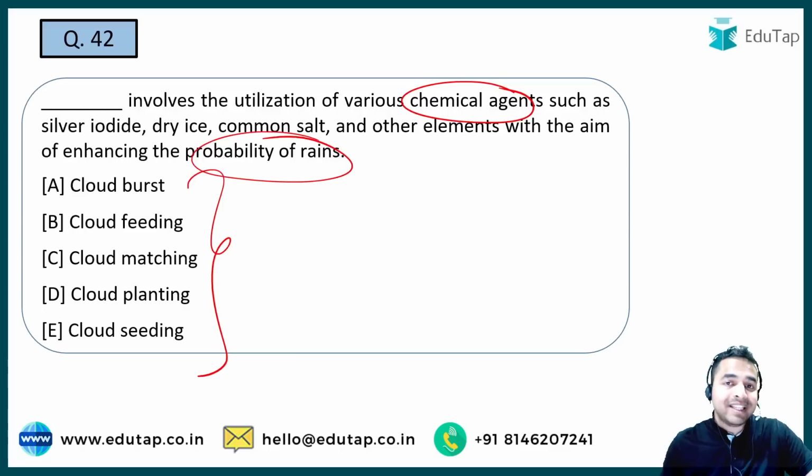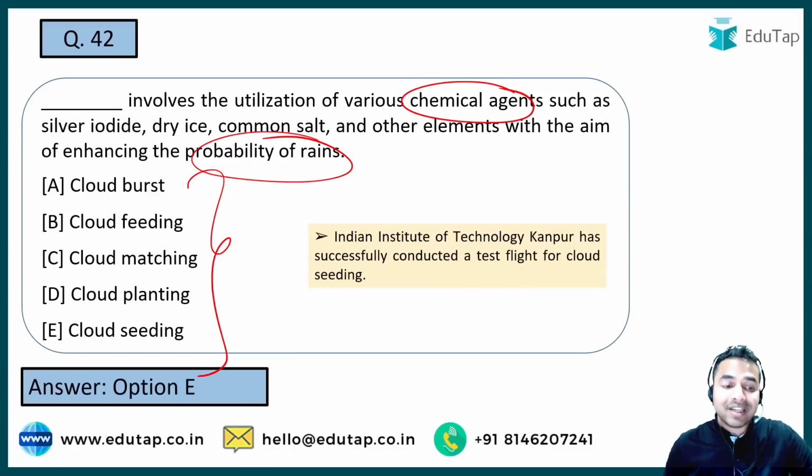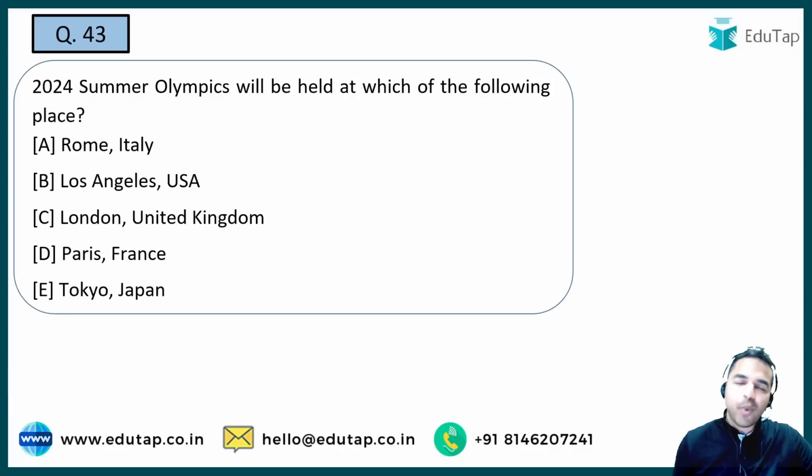So what exactly they do? They do seeding of this particular chemical agent into the clouds. What is the name of that particular term? As we are talking about the seeding, so it is the cloud seeding. That is the right answer. IIT कानपुर ने इसको successfully conduct किया एक test flight for the cloud seeding and that is why it was in the news recently. बढ़ते हैं अगले क्वेश्चन की तरफ.